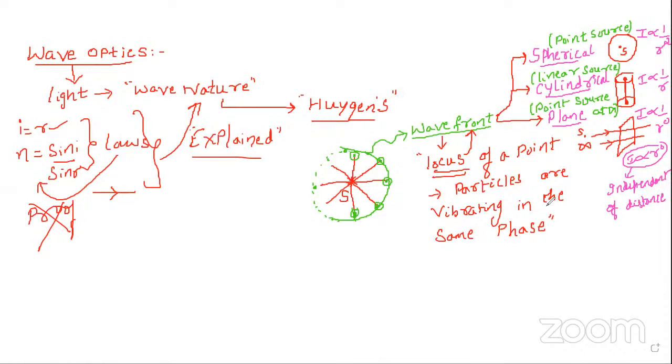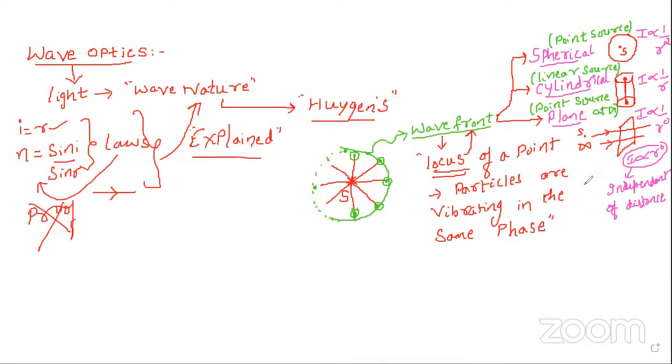So in the case of a spherical wavefront, how are the intensity and distance related? Inversely proportional to the square of the distance. In the case of a cylindrical wavefront, intensity is inversely proportional to the distance. In the case of a plane wavefront, intensity does not depend on the distance. So please remember, this is the concept of how the intensity changes in the spherical, cylindrical and plane wavefronts.